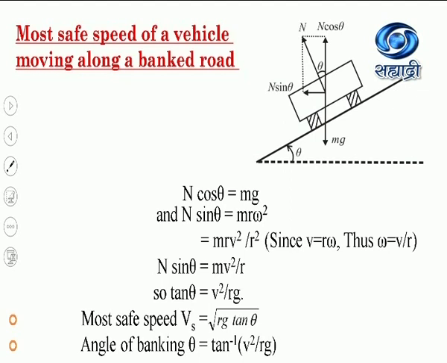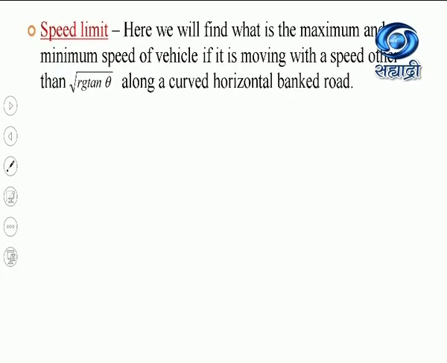For this purpose we have to find out what is the speed limit when the vehicle is moving with a speed less than square root of Rg into tan theta or greater than the square root of Rg into tan theta. Now see, we are going to find out the speed limit. I have just told you that here we will find the maximum and minimum speed of the vehicle if it is moving with a speed other than square root of Rg tan theta along a curved horizontal bank road.